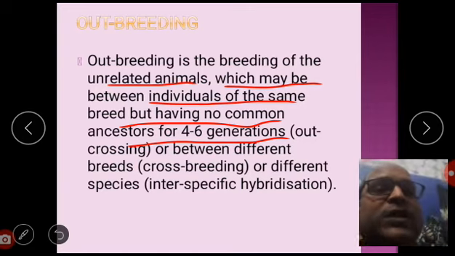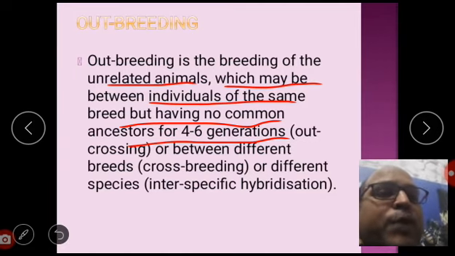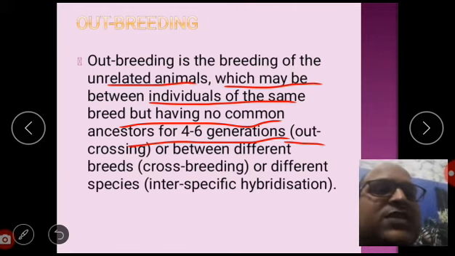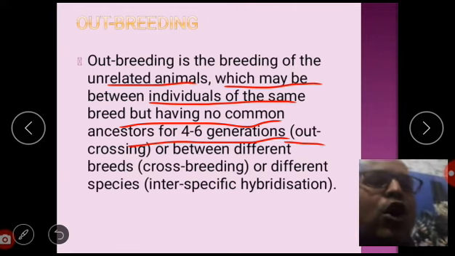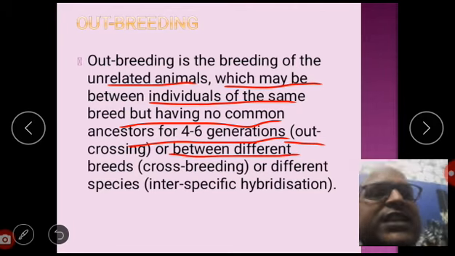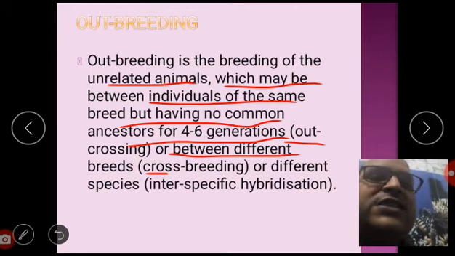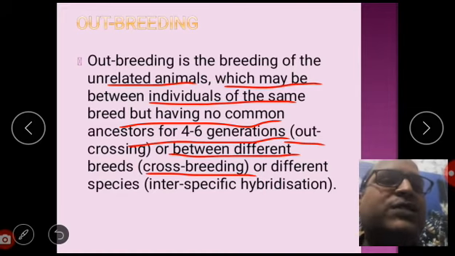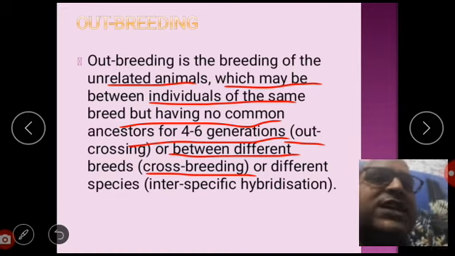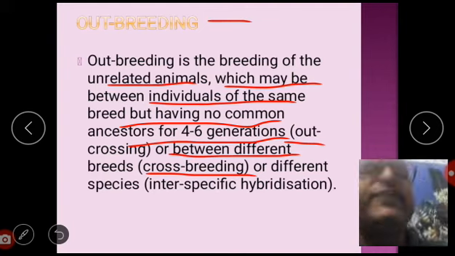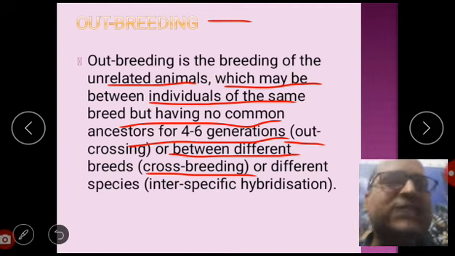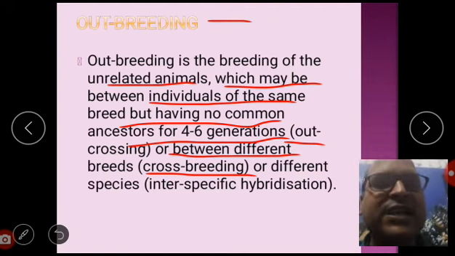Individuals of the same breed can also be there, but beyond 4 to 6 generations. That is known as outcrossing. Or it may be between different breeds. Here, the breed can be the same or different. If it is different, this is known as crossbreeding. So crossbreeding and outcrossing are collectively known as outbreeding. Once again, crossbreeding and outcrossing are collectively known as outbreeding.